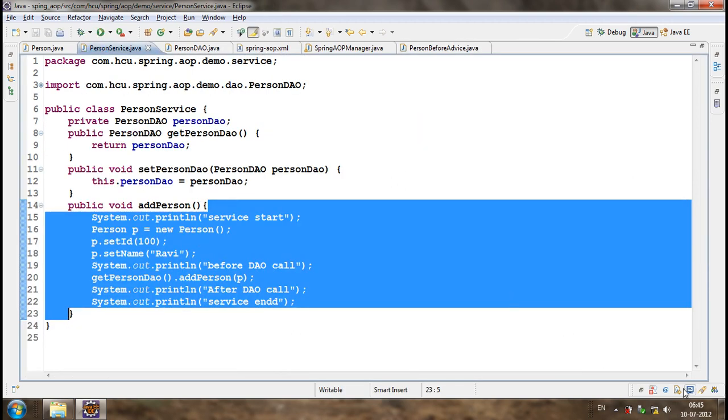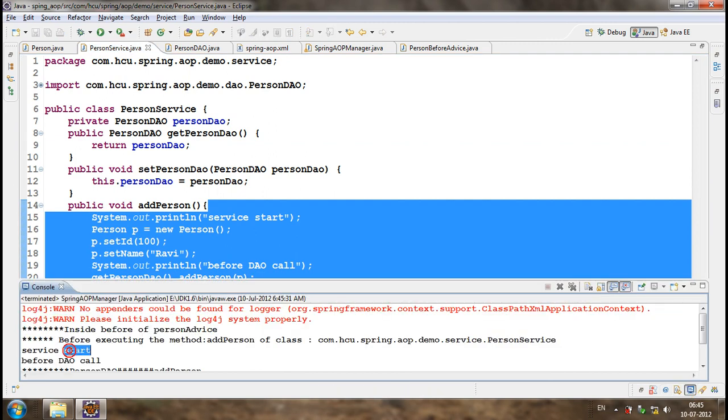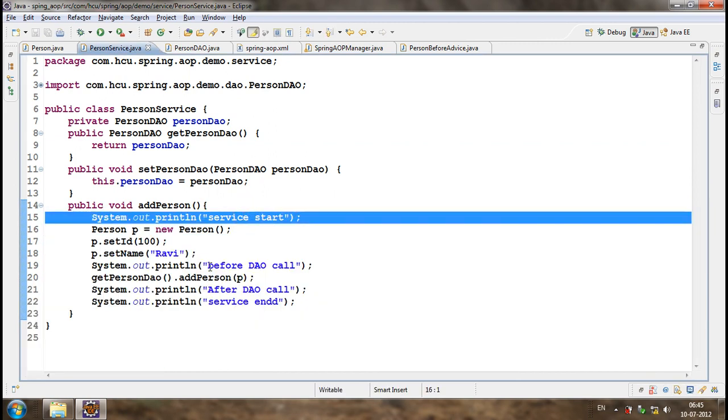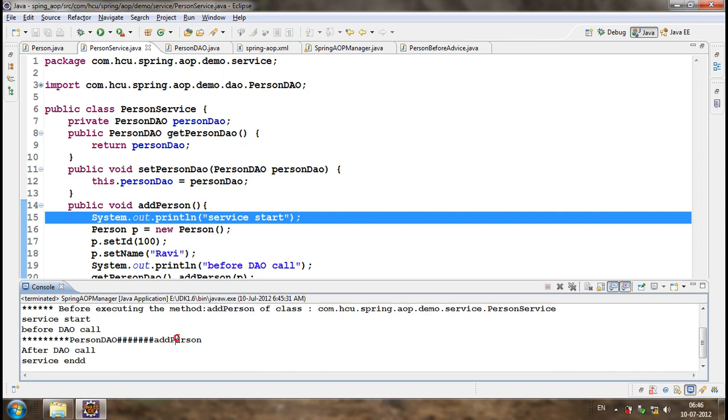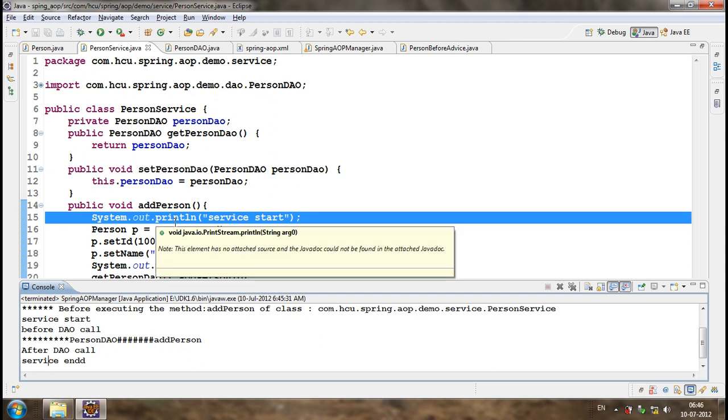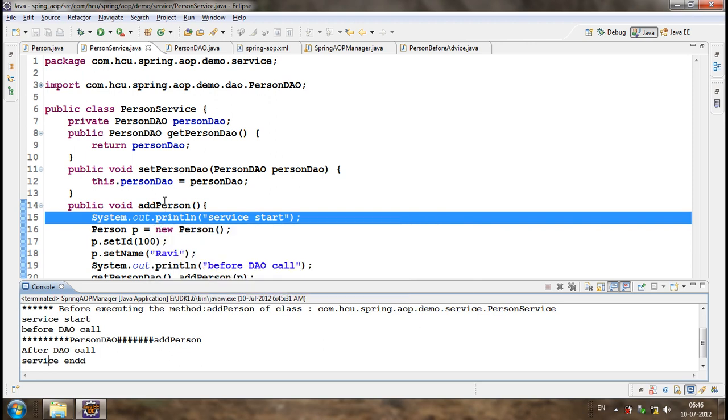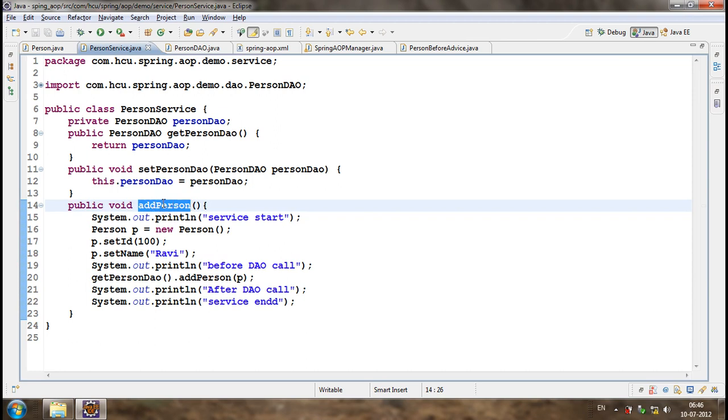Next what happened? Next the service start is okay, and next before DAO call, and the person DAO is executed, and after DAO call and services. Okay, like this we can track a method call. Actually, it was supposed to go to the service layer first. Actually, it was directly supposed to go to the add person.